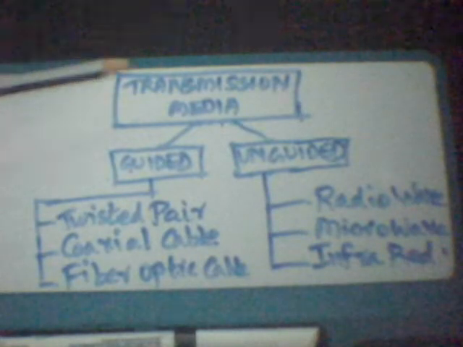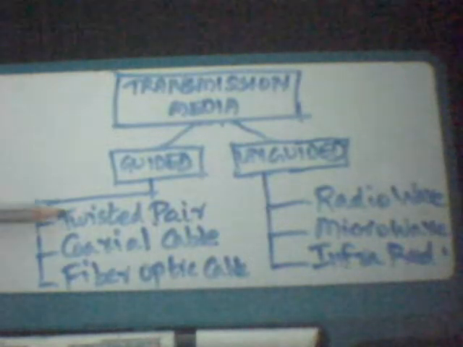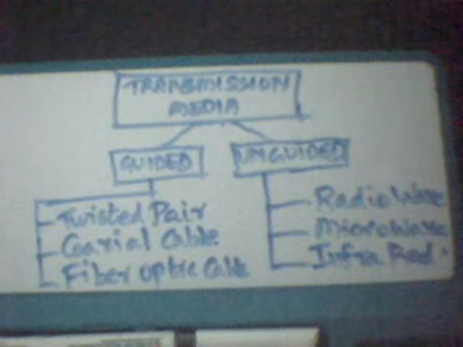Now we come to the different classes of transmission media. Transmission media can be classified into guided transmission media and unguided transmission media. Guided transmission media includes a twisted pair of wires, coaxial cable or fiber optic cable, whereas unguided transmission media include radio waves, microwaves, infrared and free space optics. So in guided transmission media, the transmission media will be in a physical form, whereas in unguided transmission media it can be free space.